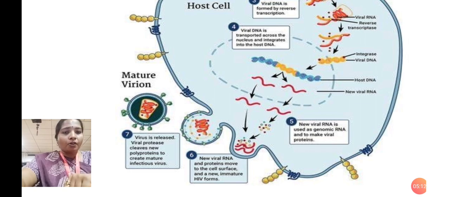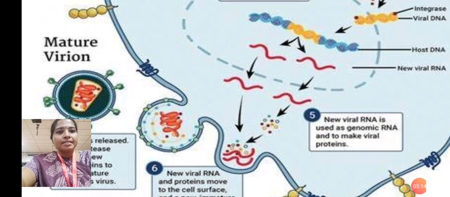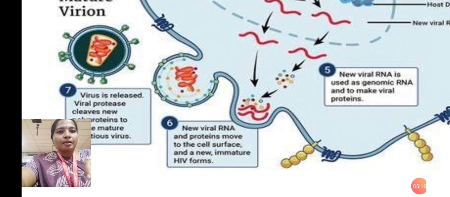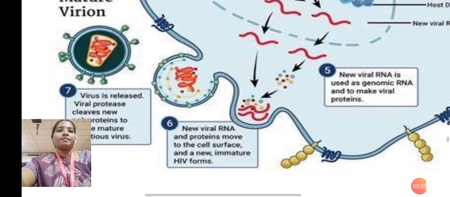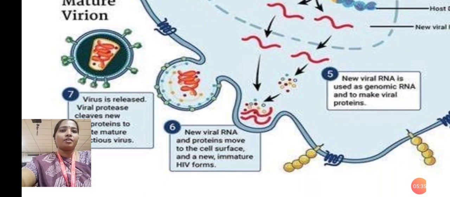New viral RNA and proteins move to the cell surface and a new immature HIV forms. So here the immature HIV forms, and the next phase is that the virus is released. Viral protease cleaves the new proteins to form a mature, infectious virus. This is known as an HIV virion, a mature virion. Understand? So what is the next one?